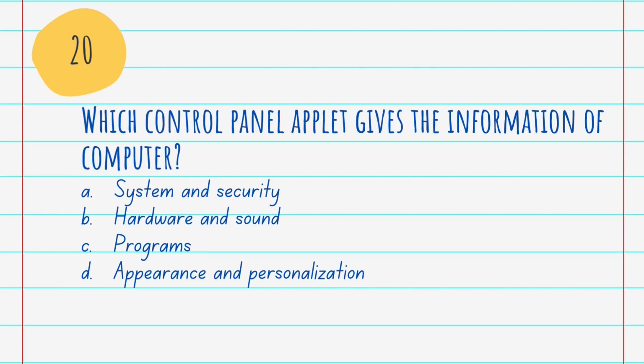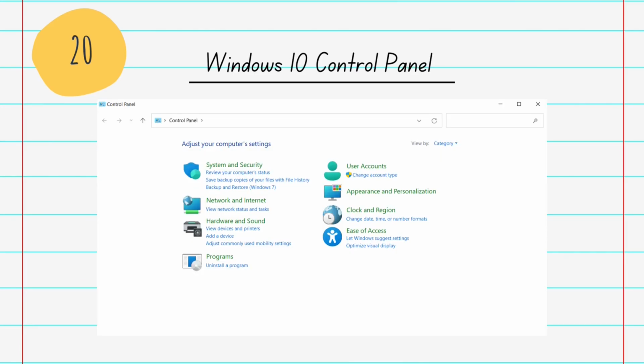Then next question is, which control panel applet gives the information of the computer? A. System and security. B. Hardware and sound. C. Programs. D. Appearance and personalization. And the answer is A. System and security. The system and security category allows you to view computer system information and settings.